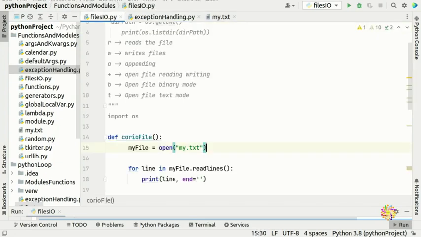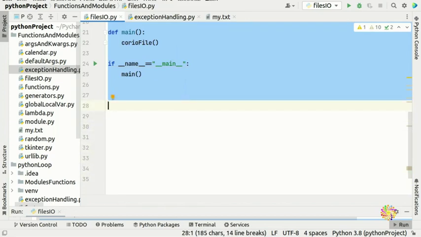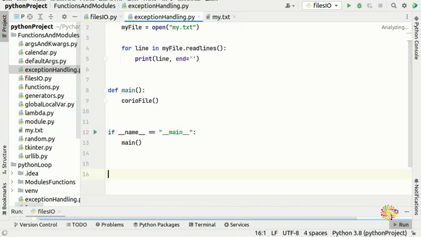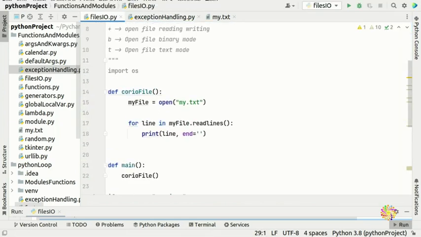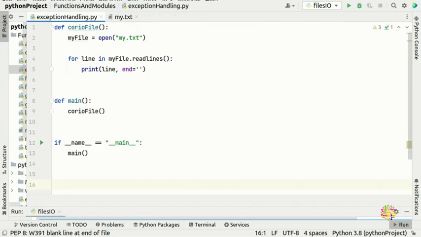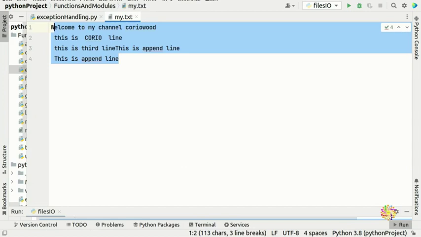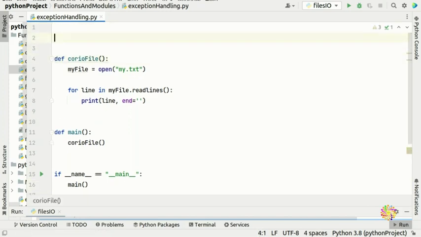So I've got another file, exception handling in Python. I'm going to copy everything from all these ones here and paste it here. Keep in mind, you can leave the original here for your record, file input output. Okay, now I'm going to close this one, and close my text from the previous video too. Now I'm going to show you the exception handling.